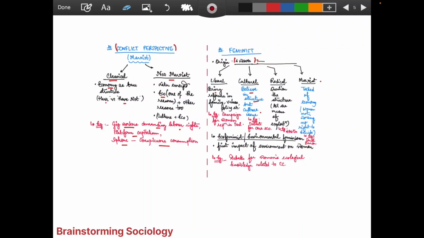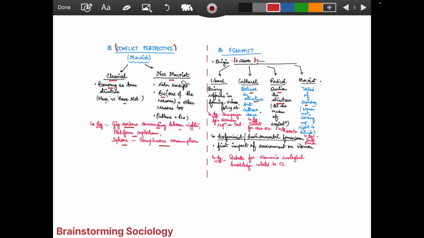What about the radical feminists? They question the structure. They are questioning the basic structure. All are the means of exploitation. They have this in mind, that everything relates to exploitation. Example, the Me Too movement. If we connect this, we are able to understand the difference between the liberal, cultural, radical and Marxist. We know that Marxists are only talking about the classic economy thing.